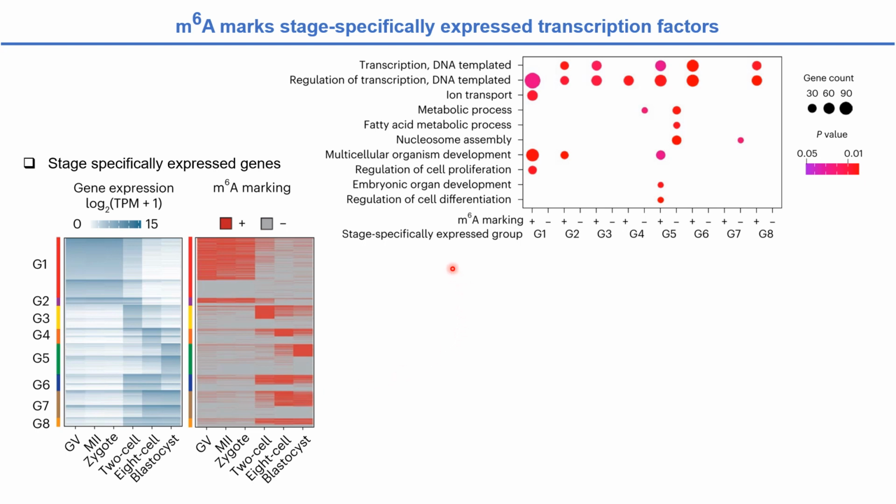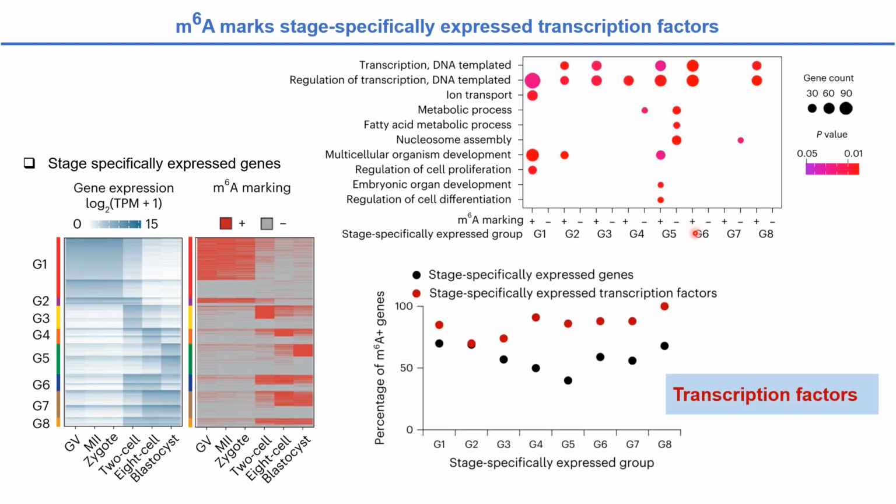Interestingly, we found the stage-specifically expressed genes with m6A modification are significantly involved in transcription-related processes, while those without m6A modification are enriched in basic metabolic processes. We further demonstrate that compared to the other types of genes, stage-specifically expressed transcription factor coding genes are indeed more likely to be modified by m6A, as shown in the red dot here.